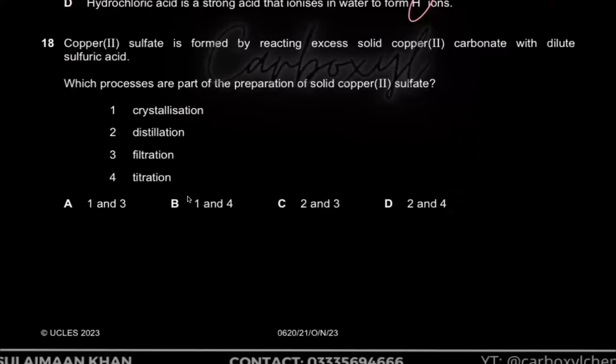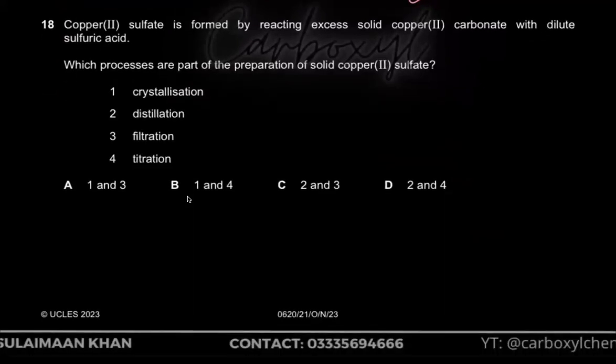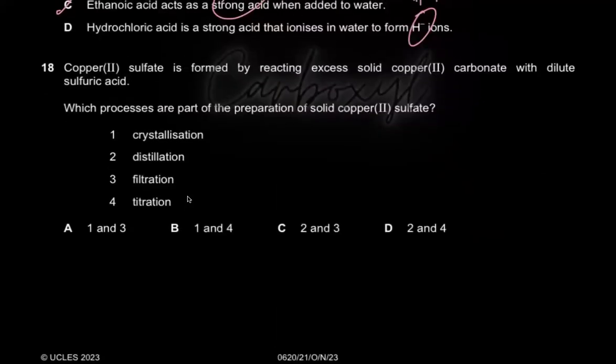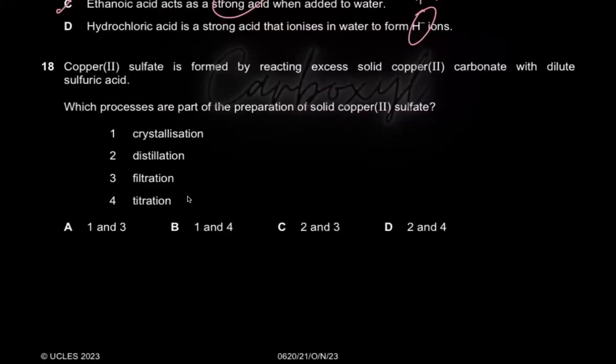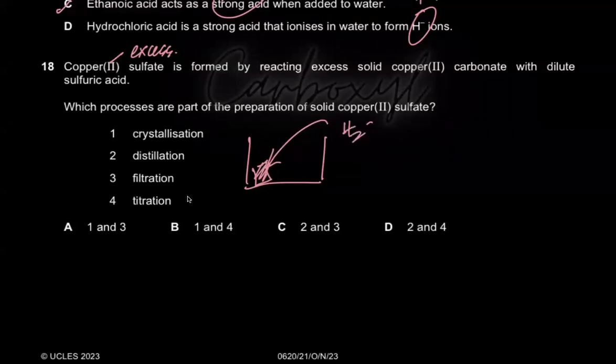Copper(II) sulfate is formed by reacting excess solid copper(II) carbonate with dilute sulfuric acid. You need to understand that this is the formation of a soluble salt. Copper sulfate is a soluble salt, and it's other than group 1, so it must be prepared through the excess method. In the excess method, we take copper carbonate, this chunk of copper carbonate, and add sulfuric acid to it. Sulfuric acid is going to be limiting, and the copper carbonate is going to be in excess.